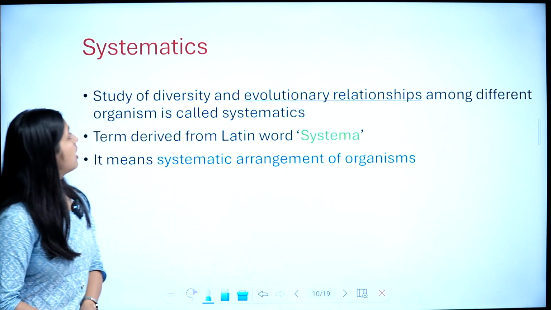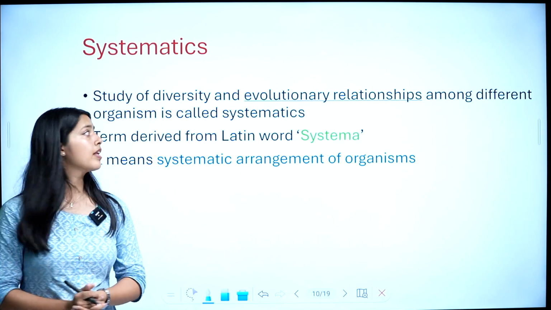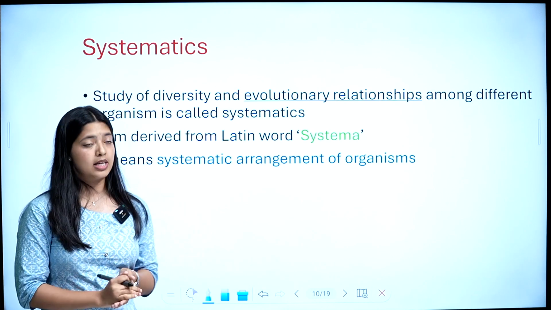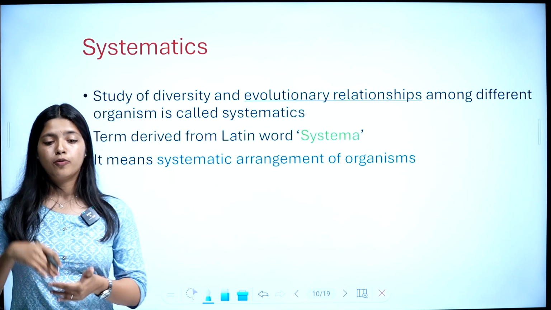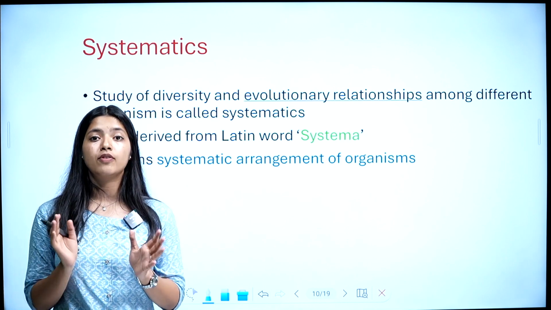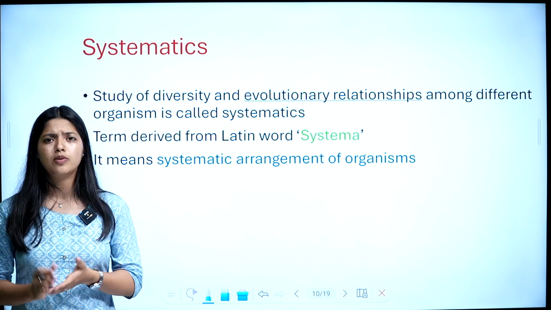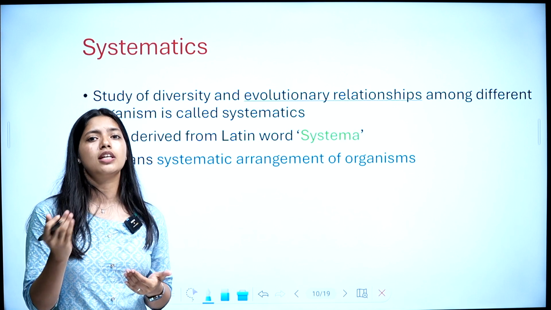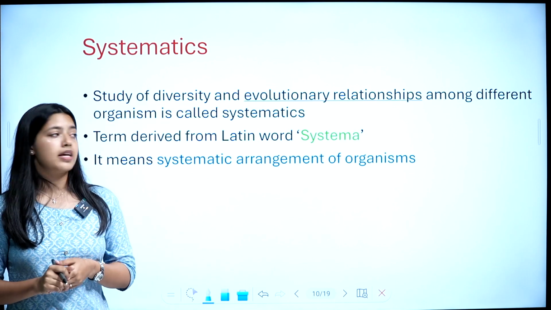So yes, the next portion is systematics. What is systematics? Systematics is the study of diversity plus evolutionary relationships among different organisms. So we are studying diversity and we are also considering the evolutionary relationships. When evolutionary relationships are also considered, we call it systematics. So systematics is a study of diversity and evolutionary relationships among organisms.